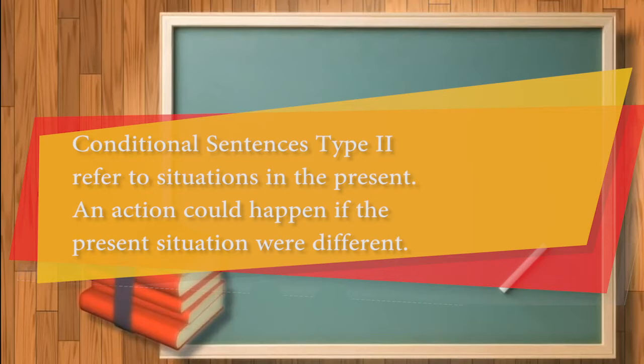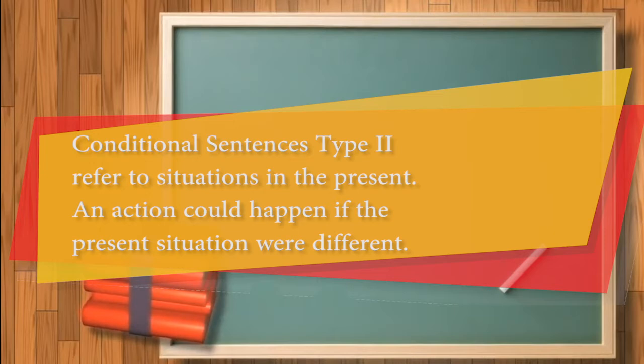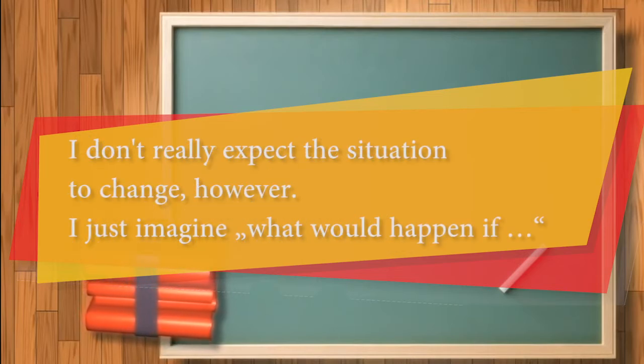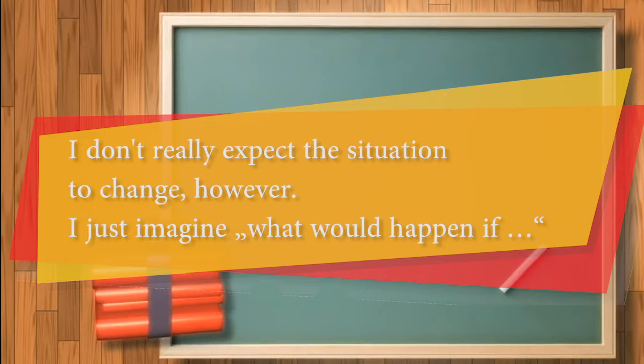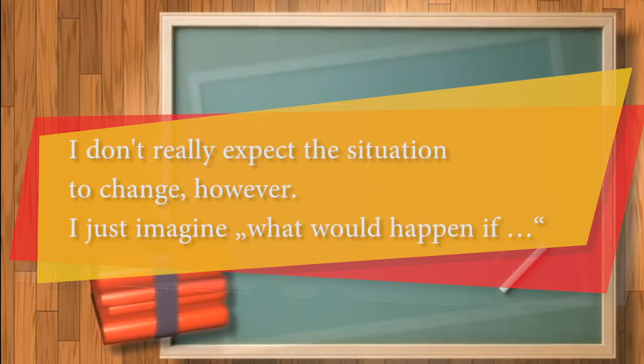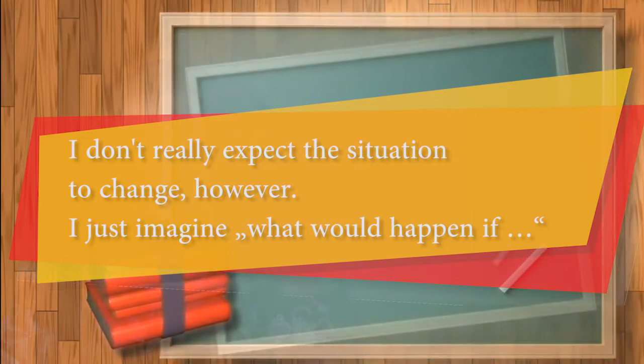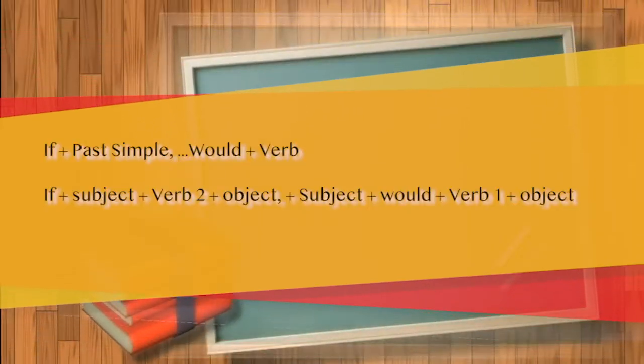Conditional sentences type 2 refer to a situation in the present. An action could happen if the present situation were different. The third one, I don't really expect the situation to change. However, I just imagine what would happen if. Okay? Now, we will go to the pattern.